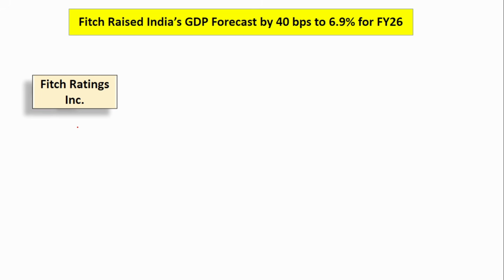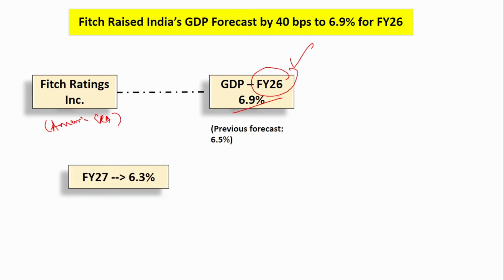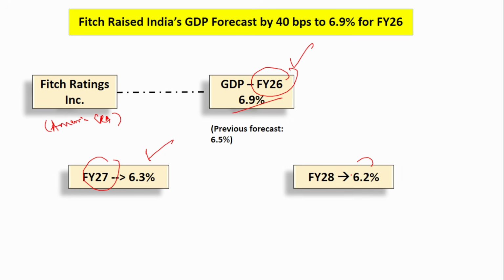Next is about rating. Fitch Ratings, an America-based credit rating agency, has recently raised the GDP forecast for India for the financial year 26. Previously, it had forecasted 6.5%. Now, it has increased its forecast to 6.9%. Similarly, for financial year 27 the forecast is 6.3% and for financial year 28 it is 6.2%. You at least have to remember the current year, that is financial year 26, and the next year. These two for sure you have to remember.